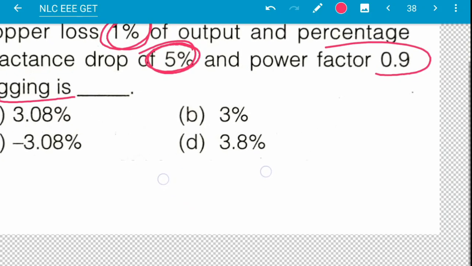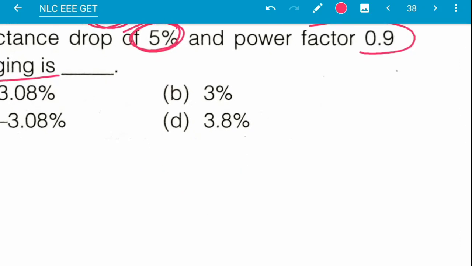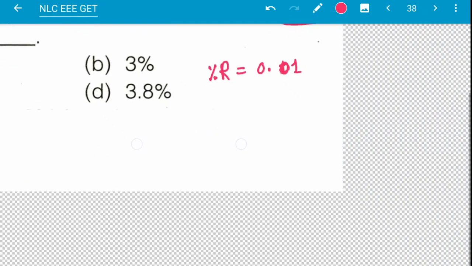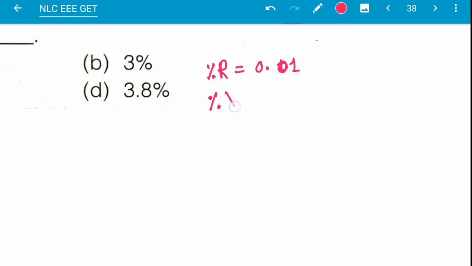Here copper loss is given as 1% of output, which means the percentage resistance of that transformer, percentage R, is 1%, that is 0.01. And the percentage reactance, percentage X, is given as 0.05.